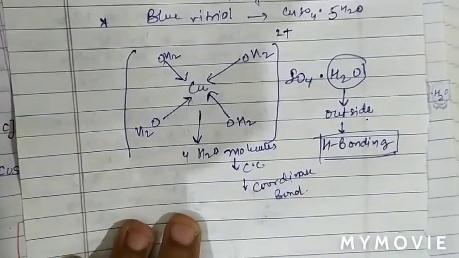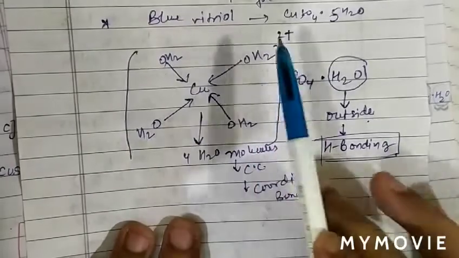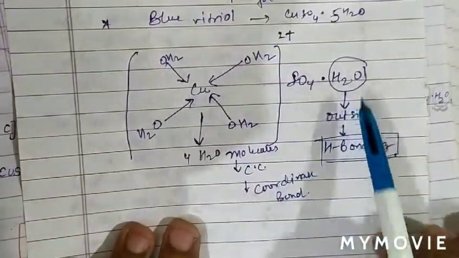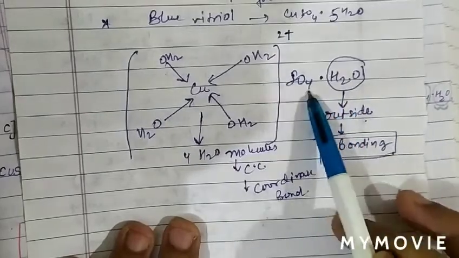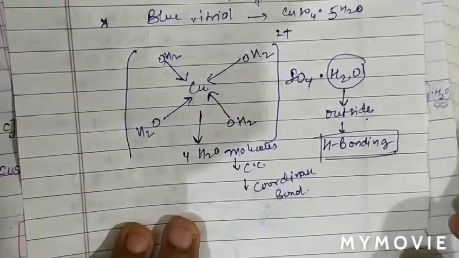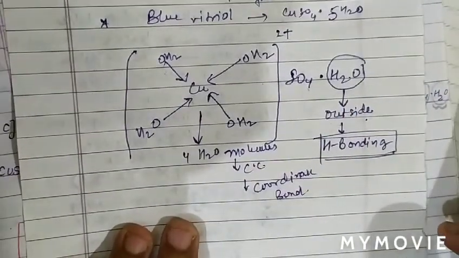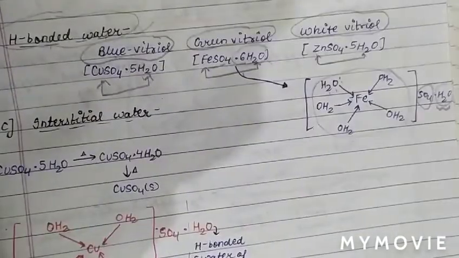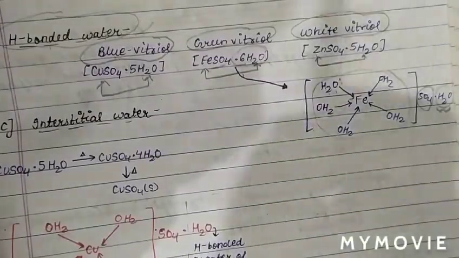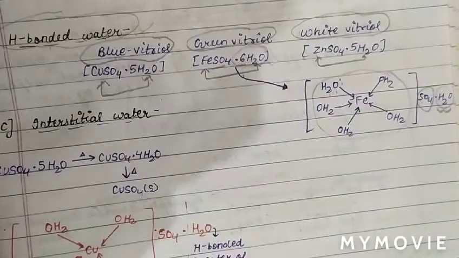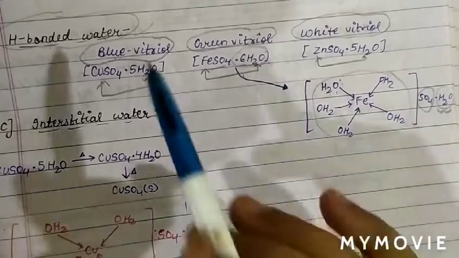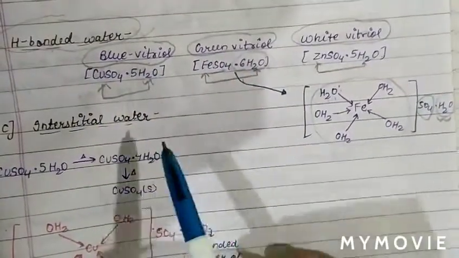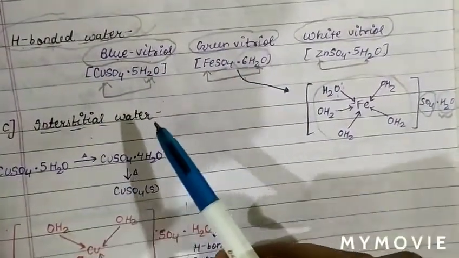So this is the structure of blue vitriol. In the case of blue vitriol also, one water molecule is outside which is forming hydrogen bonding with SO4. Therefore, blue vitriol is also called a hydrogen bonded complex. So we have discussed the complexes of water, basically coordinated water, the hydration complex. Now hydrogen bonded we have seen, and third is interstitial water.